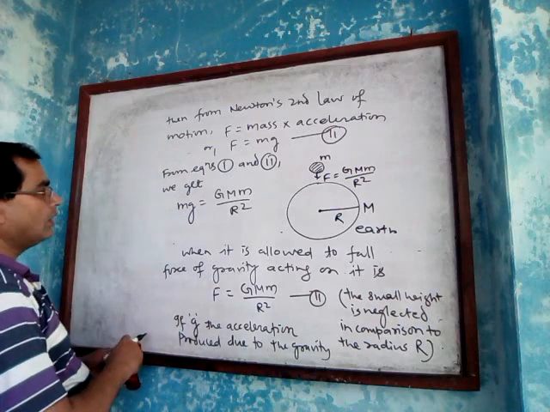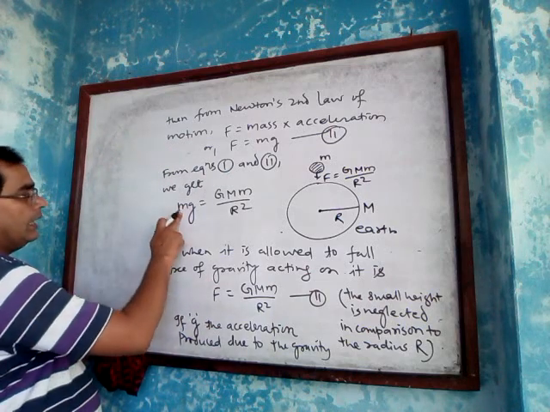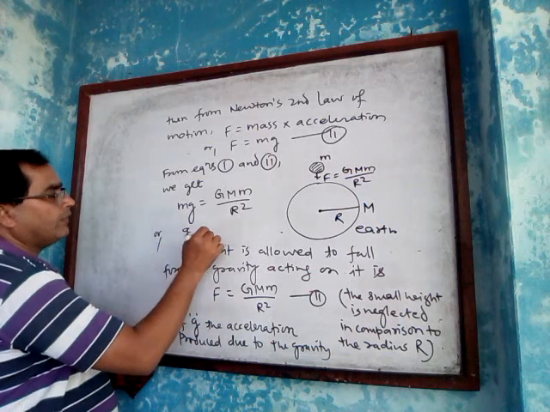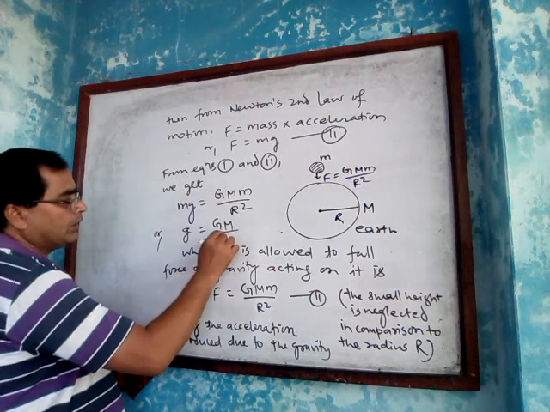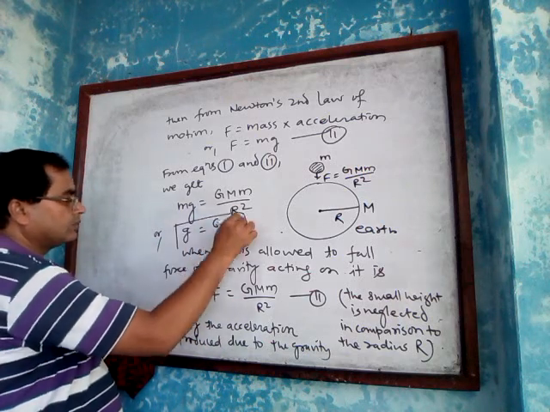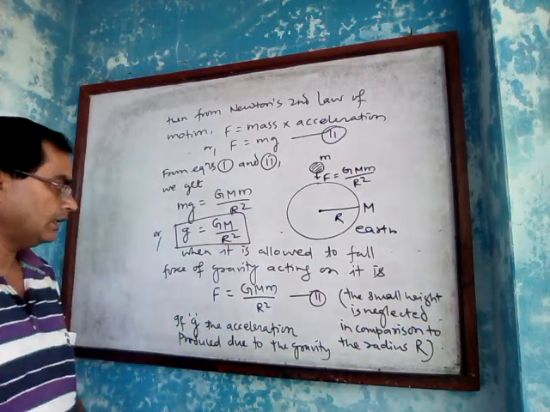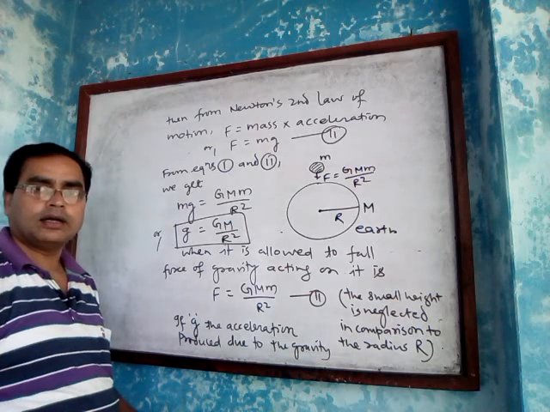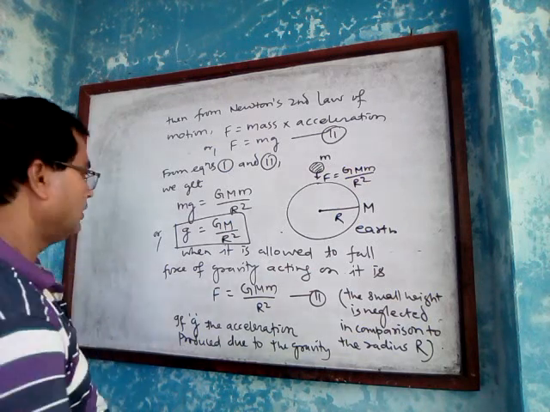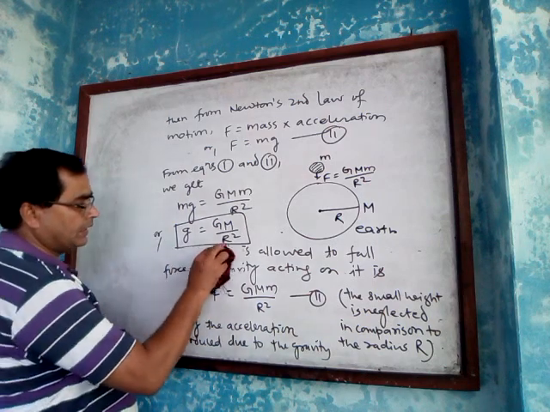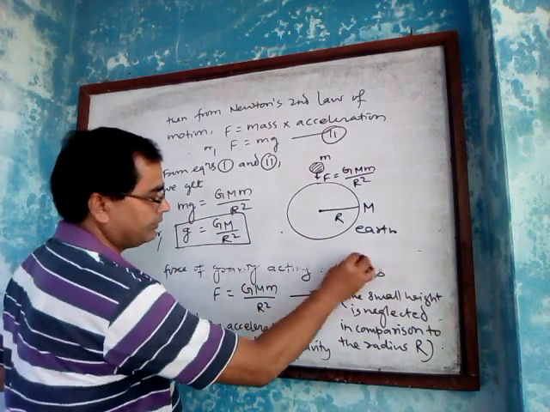Or m and m can be cancelled. So what will be the final result? g equals GM upon R square. Okay, this is the expression for acceleration due to gravity.